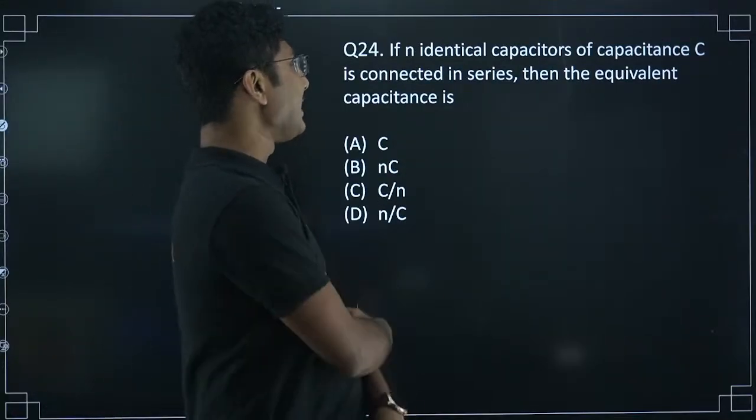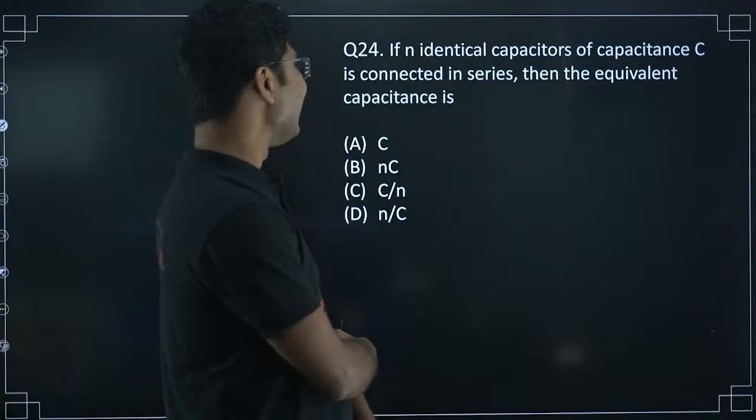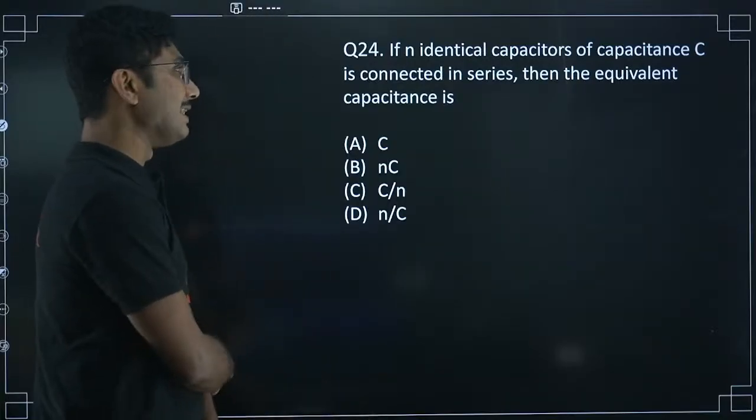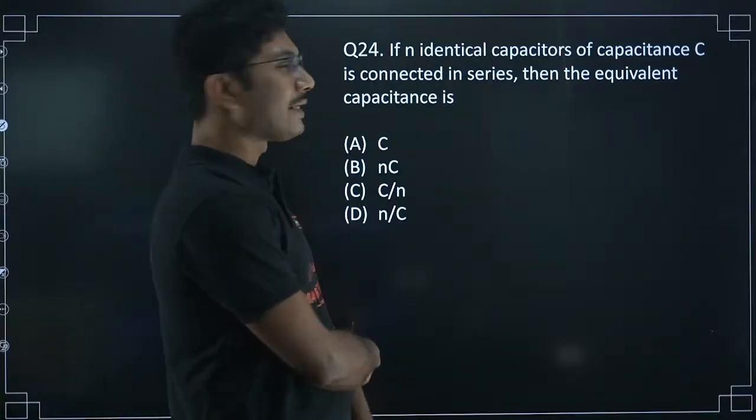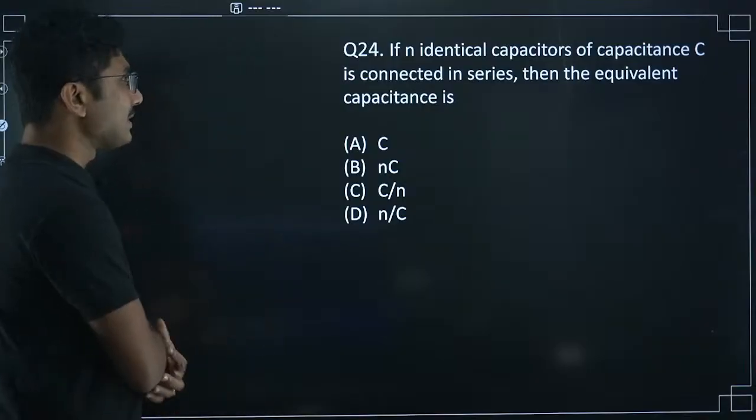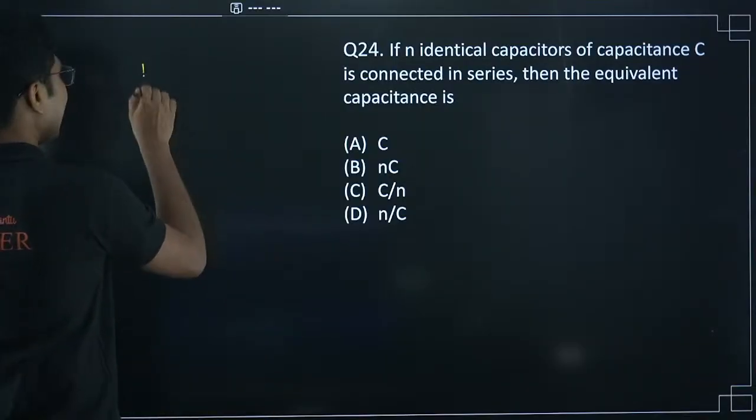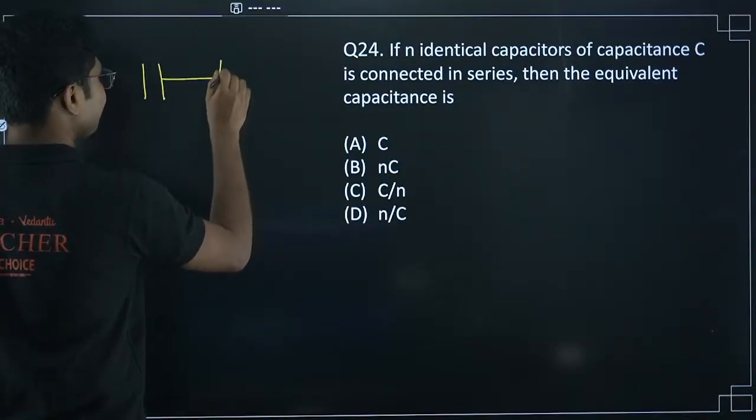If n identical capacitors of capacitance C are connected in series, then the equivalent capacitance is. What is the equivalent capacitance when you connect n number of capacitors in series?